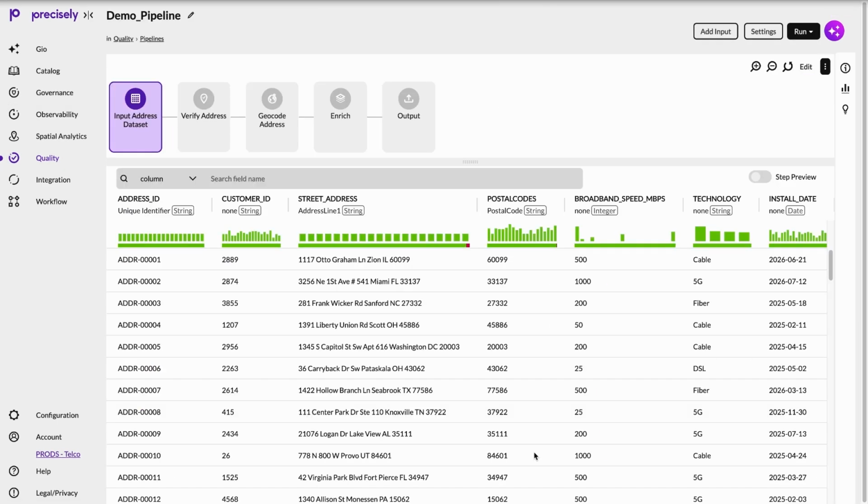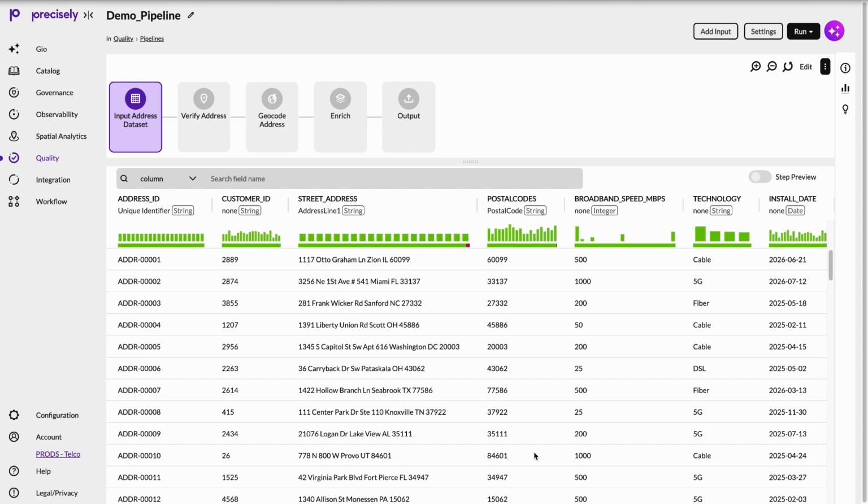We understand the structure and quality of this dataset, and we've defined the rules and business meaning around it. The next step is to improve the data itself. So I'll set up a reusable pipeline that can remediate quality issues with our address data today and in the future. Right away, you can see each step this